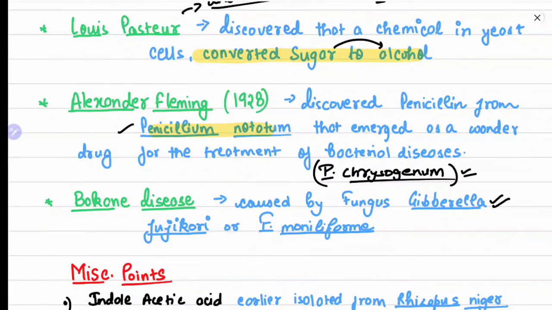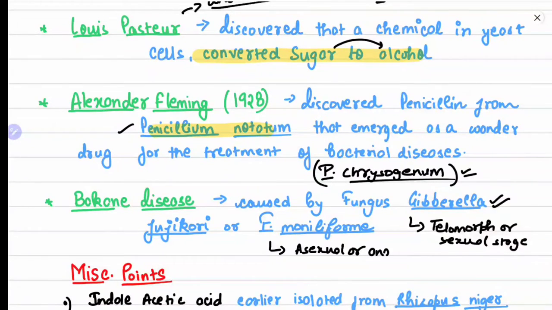Gibberella fujikuroi is basically the teleomorph, or we can say the sexual stage in the life cycle of Bakanae disease or of Fusarium. Fusarium moniliforme is the asexual form, or anamorph.